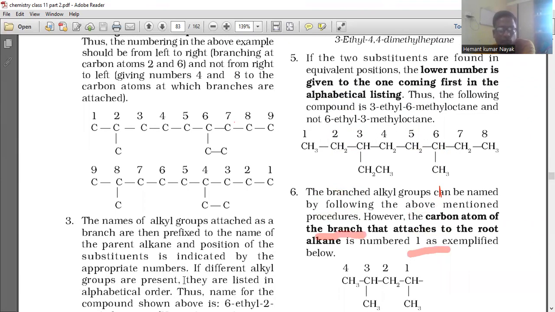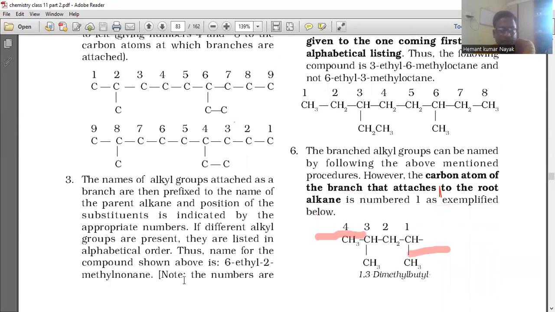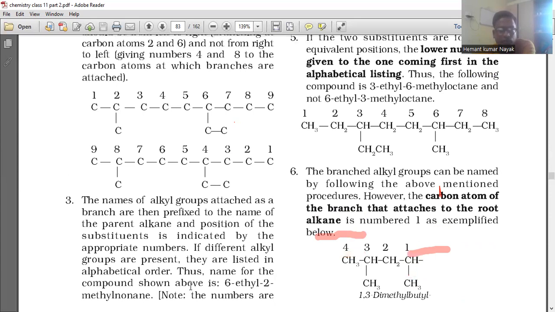The names of alkyl groups attached as branches are then prefixed to the name of the parent alkane, and the position of the substituents is indicated by the appropriate number. If different alkyl groups are present, they are listed in alphabetical order. The name for the compound shown above is 6-ethyl 2-methyl.